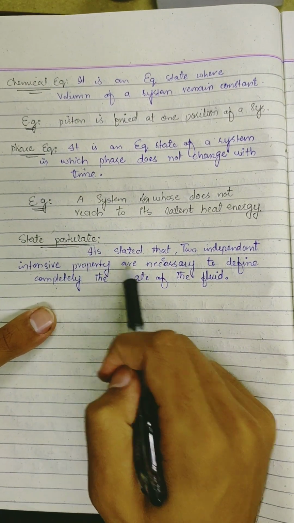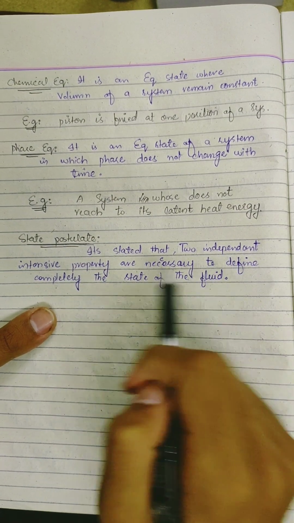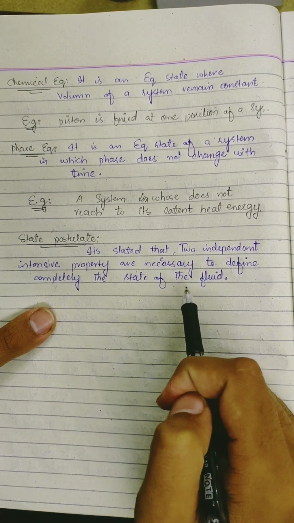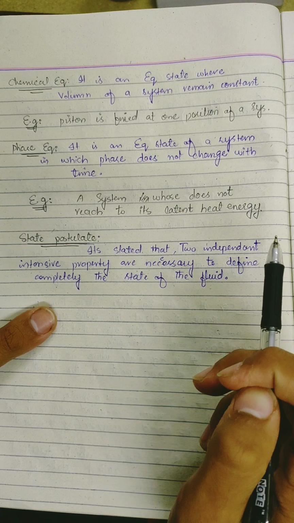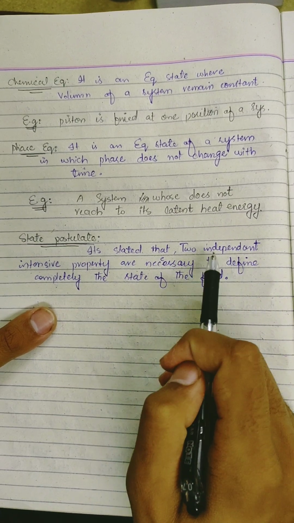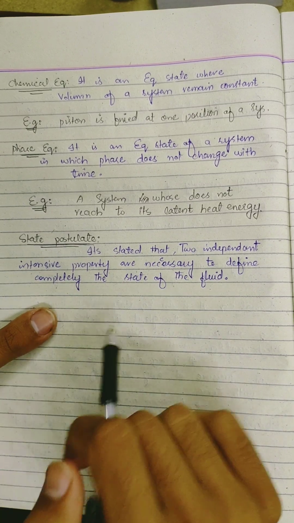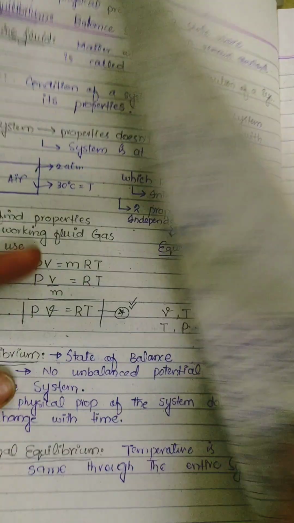State postulate: it is stated that two independent and intensive properties are necessary to completely define the state of the fluid. Mean if you want to define the state of the fluid, you must have two independent intensive properties to define completely the state of a fluid. So this is called state postulate.